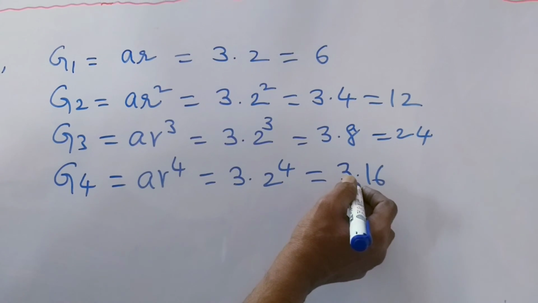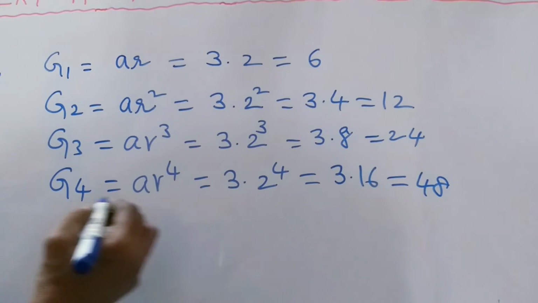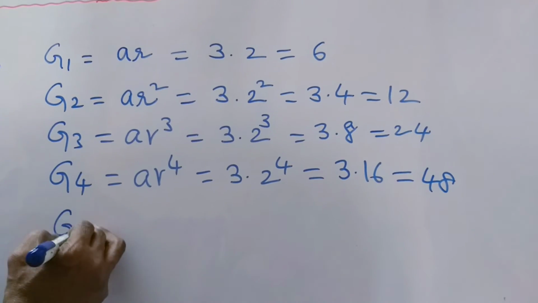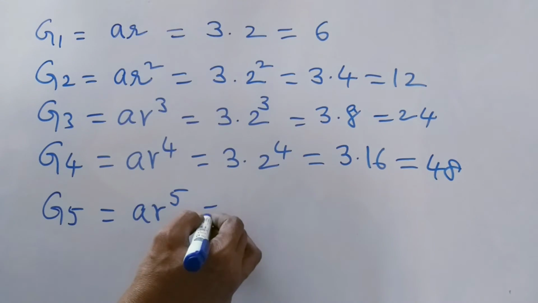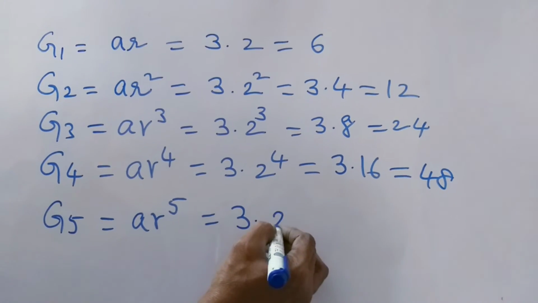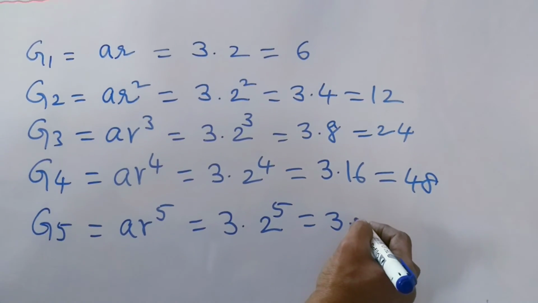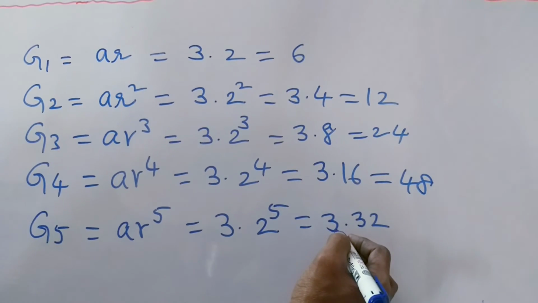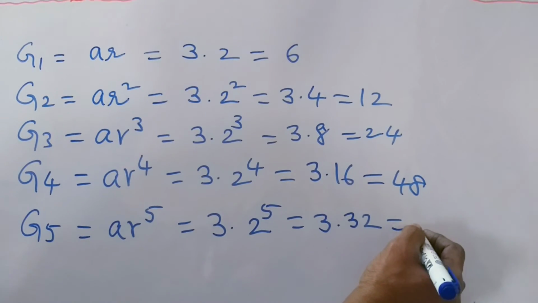So 16 3s are 48. And G5, the last one. G5 is equal to A into R to the power of 5. So that is equal to 3 into 2 to the power of 5, is equal to 3 into 32. 3 into 32 becomes 96. 32 3s are 96.